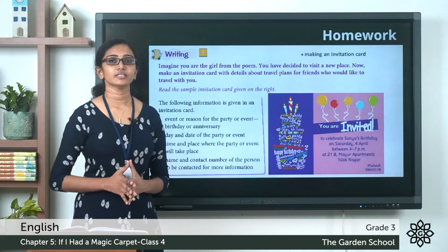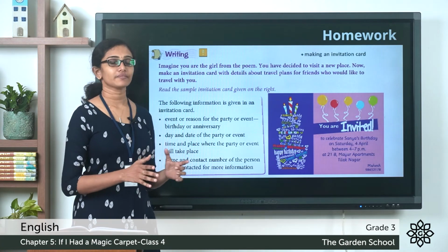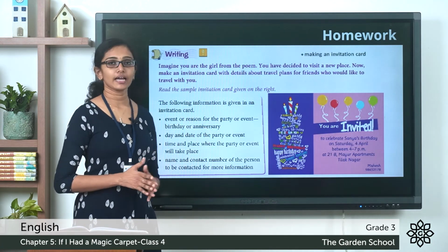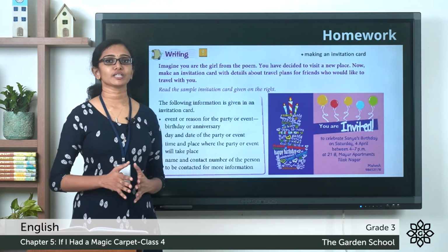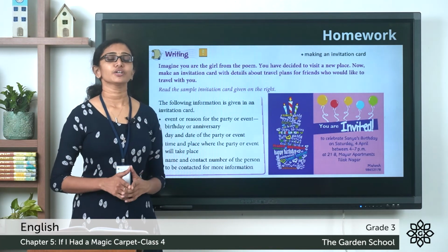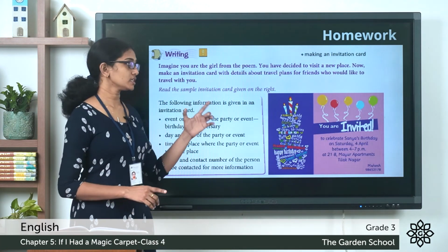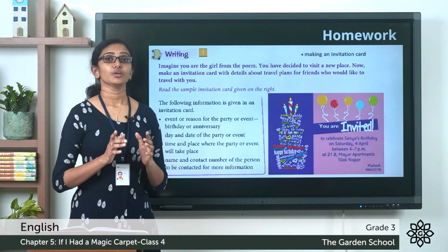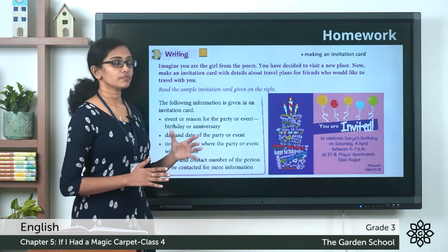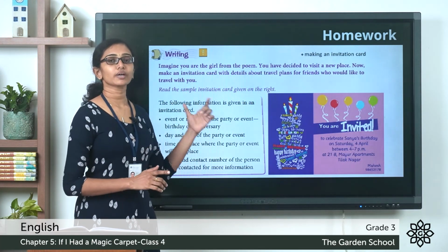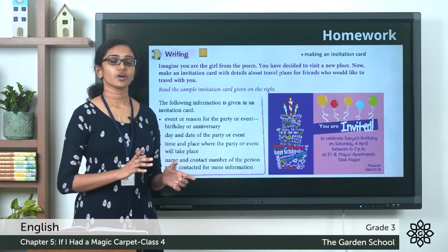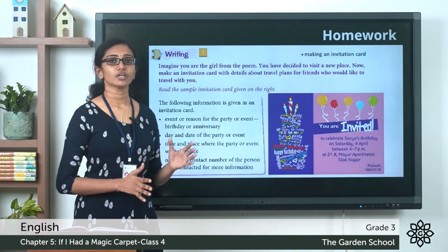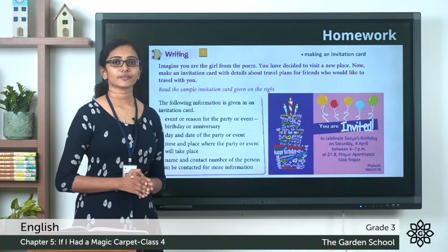So imagine that you are that girl that we learned about in the poem, If I Had a Magic Carpet. Imagine that you have a magic carpet and you decided to visit a new place on this magic carpet. And you are going to invite some friends who would like to join you in the journey. So you are going to prepare this invitation card to invite the friends.